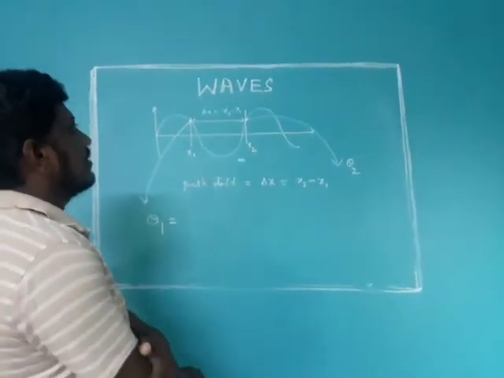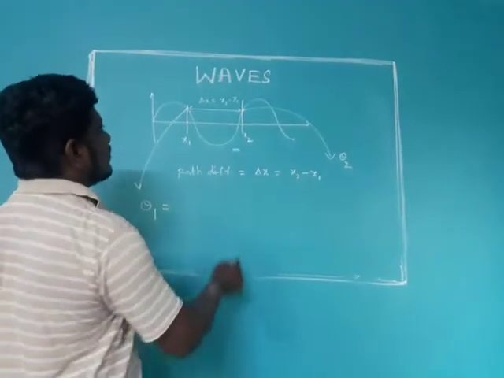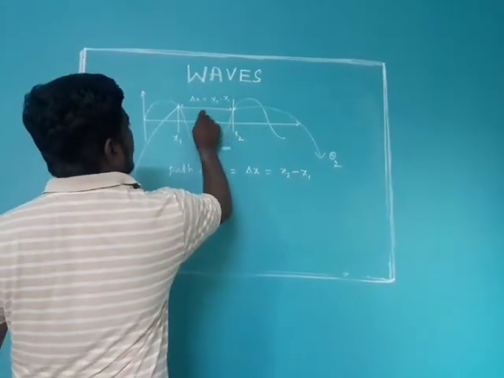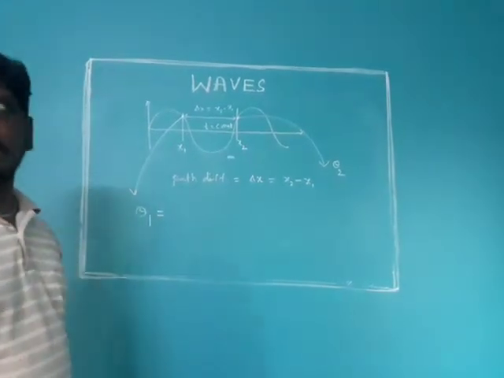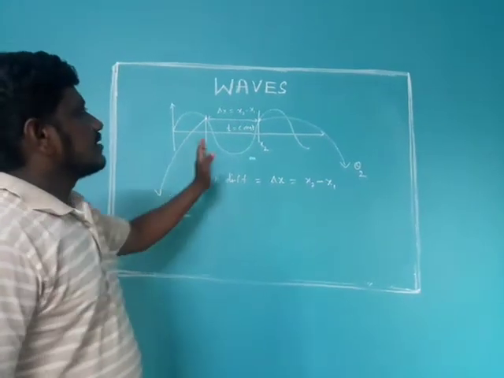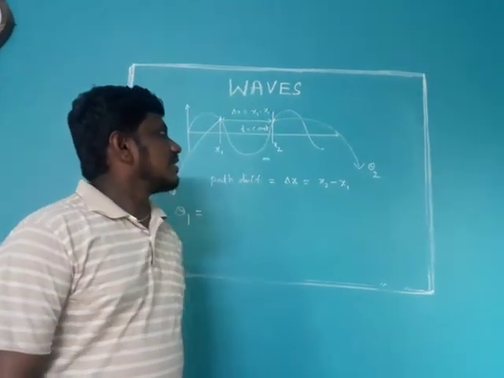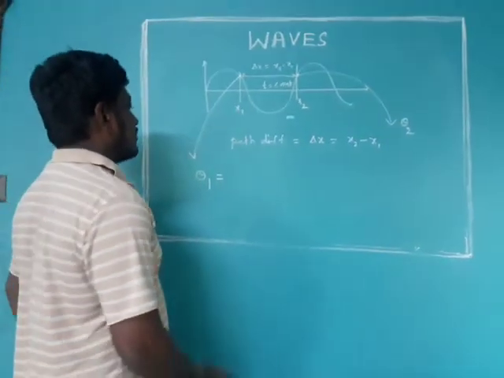At the same time, x1, x2 we have observed. So here time is constant. One is at x1 distance, another one is at x2 distance at the same time. Time is constant.